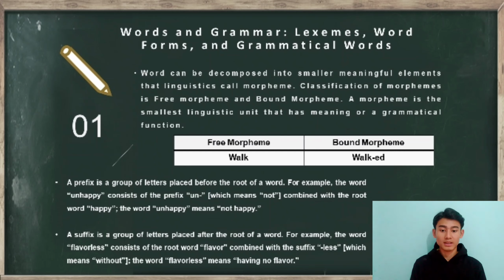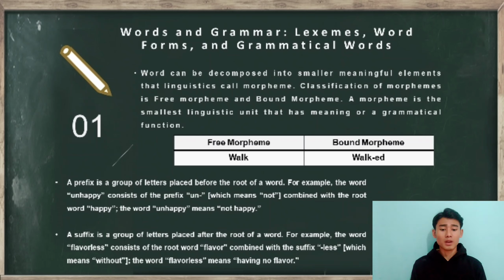A prefix is a group of letters placed before the root of a word. For example, the word unhappy consists of the prefix un, which means not, combined with the root word happy. The word unhappy means not happy. And a suffix.